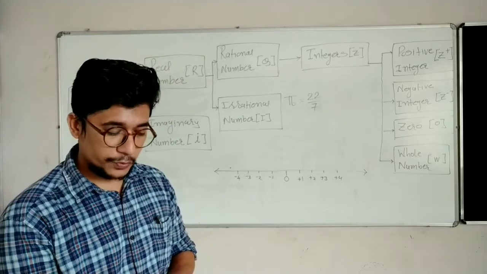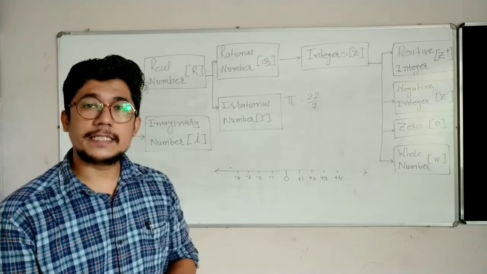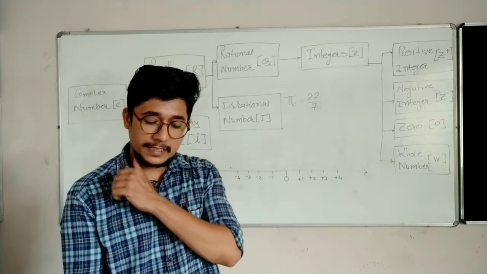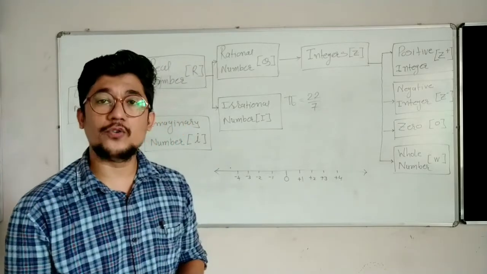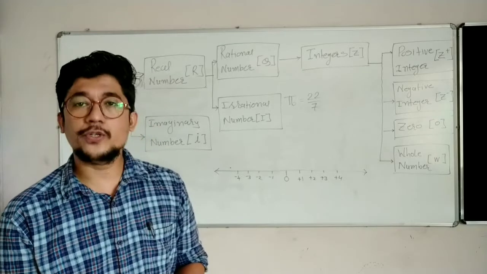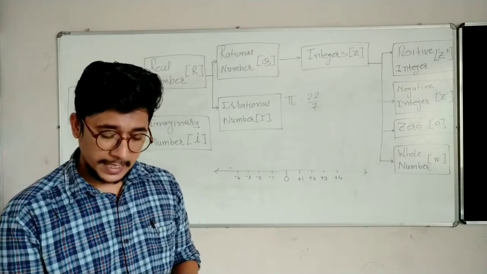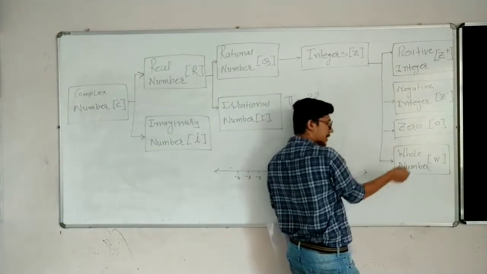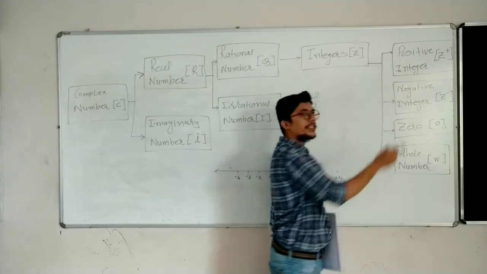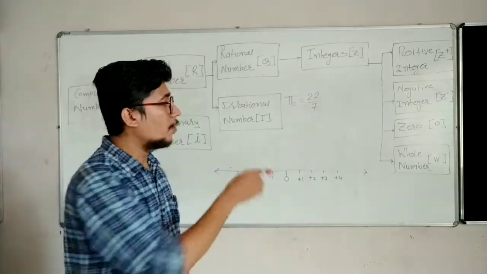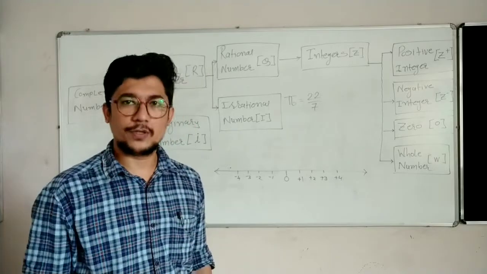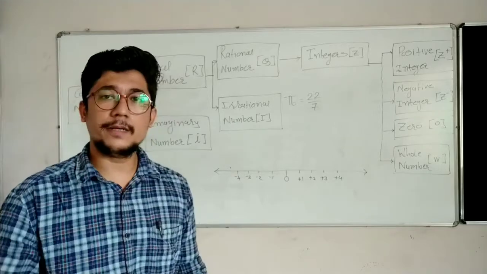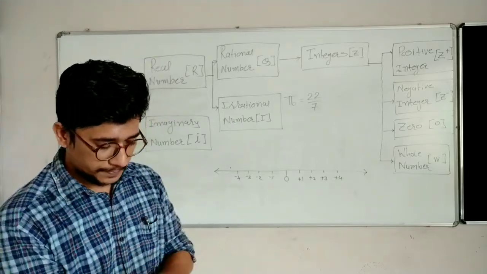Now I will request you to open exercise 1.1, question number 4. They are also asking the same thing. State whether the following statements are true or false. Give reasons for your answer. First is every natural number is a whole number. As we know, natural numbers start from 1, 2, 3 and so on. Whole numbers start from 0, 1, 2, 3 and so on. So definitely every natural number is a whole number. So the statement is true.